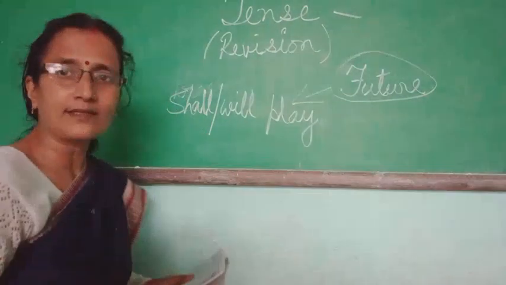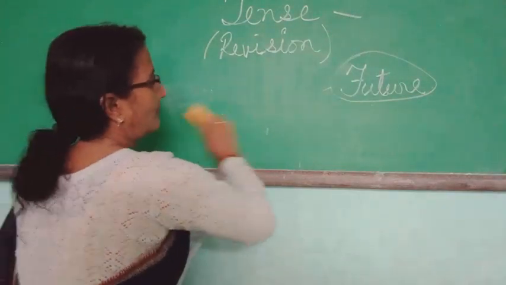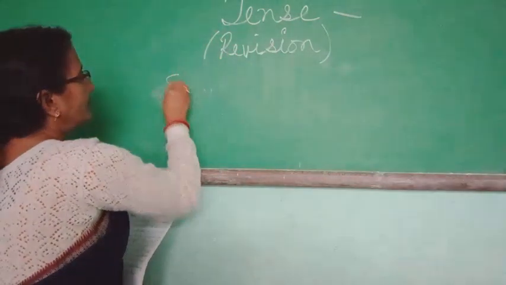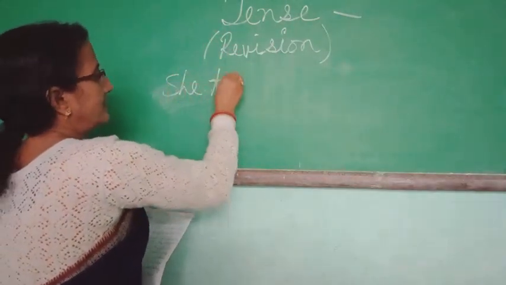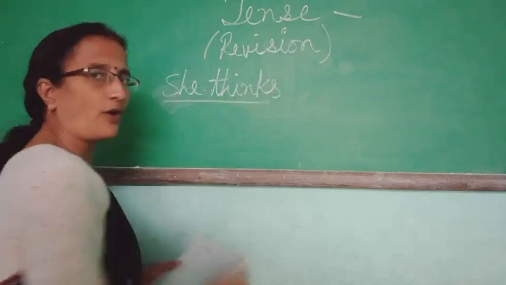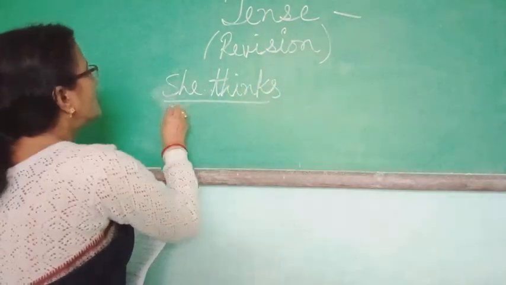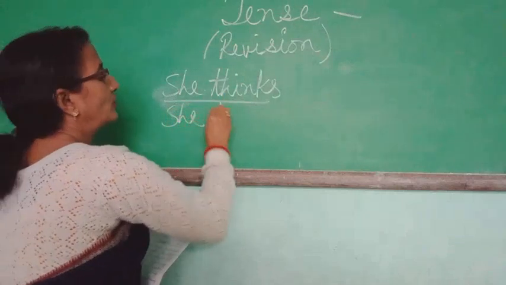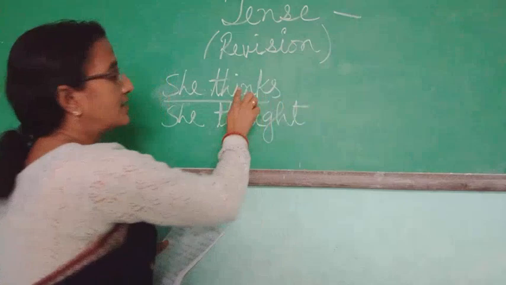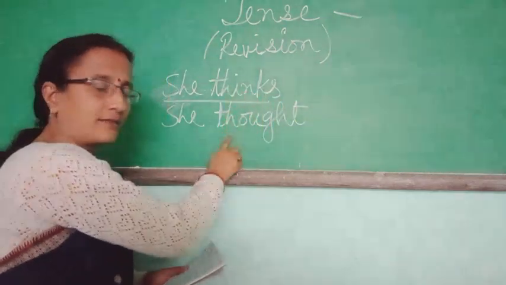See again, we are writing that she thinks. This is the present form. She thought. This is the past form of think.